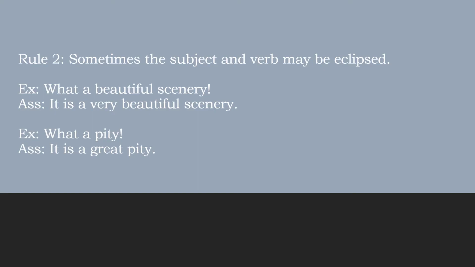Eclipse means it's like merged or faded, ছাপিয়ে যাওয়া, ম্লান করা, this much. So they will be merged. So we have to import another subject.